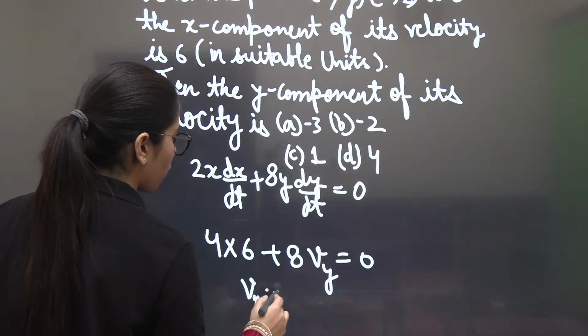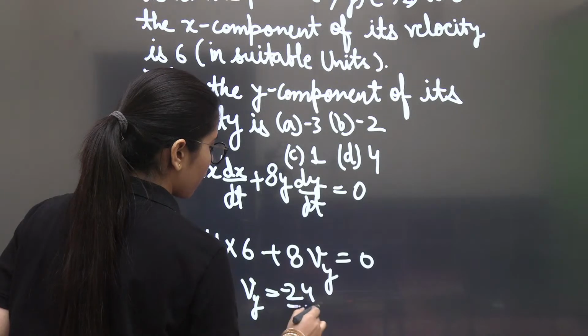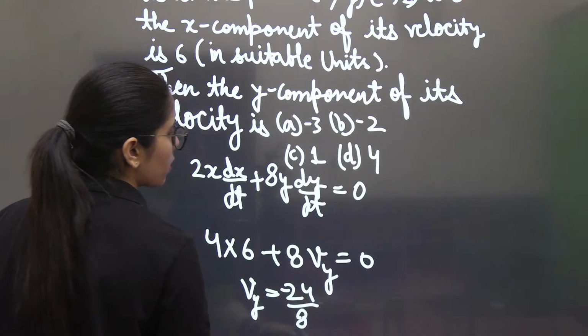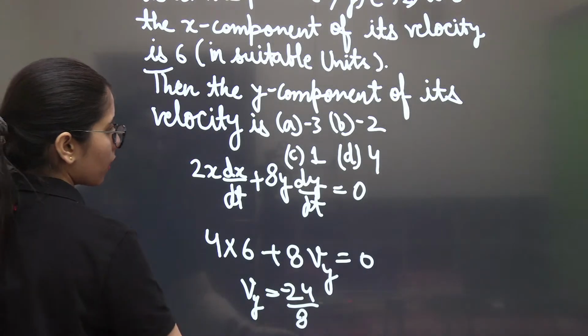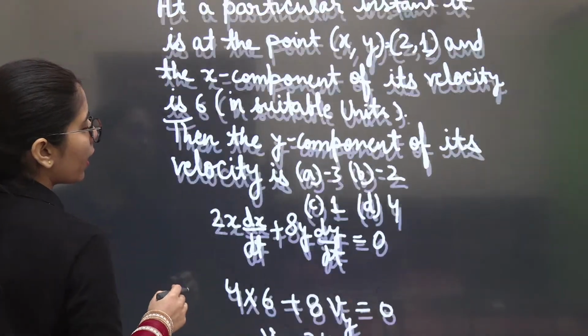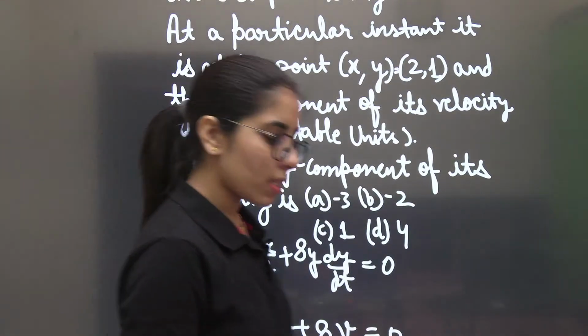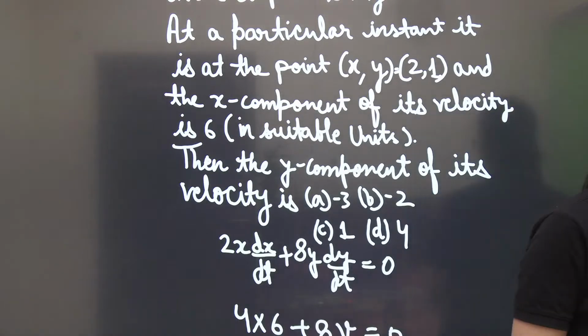So vy is equal to what? 24 with a negative sign upon 8. So that will be minus 3. Where you are going to have minus 3? It's option A, and that's your correct option. So you can see how you will proceed further to solve this question.